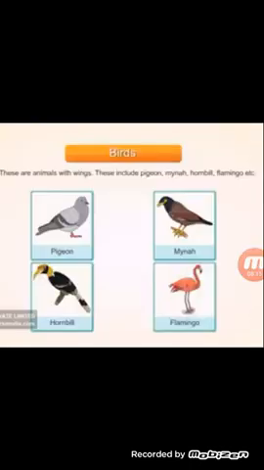Now the next type of animal are birds. These are the animals with wings. These use their wings and feathers for flying. These include pigeon, myna, hornbill, flamingo, etc. Birds have a small head, 2 sharp eyes, a beak, 2 legs, 2 wings and feathers on their body. All birds have 2 ears. Yes children, here there is something to be noted. Birds have 2 ears.